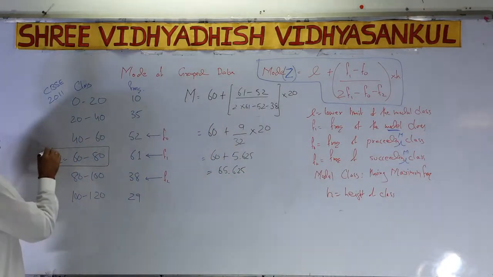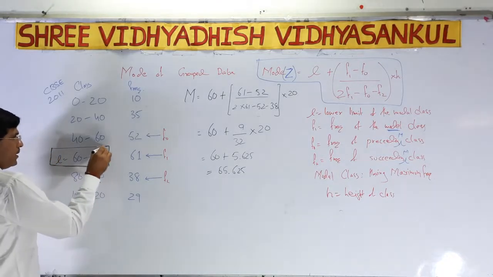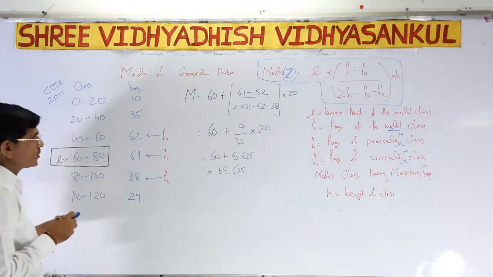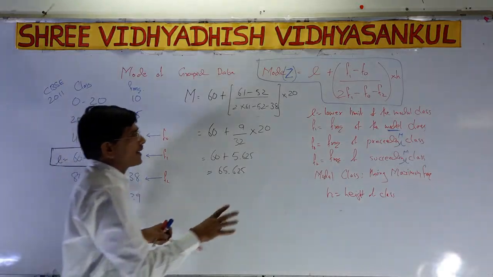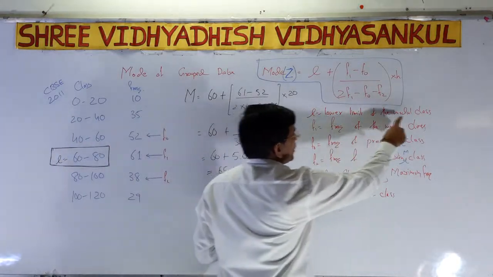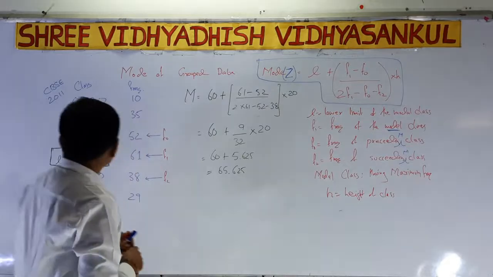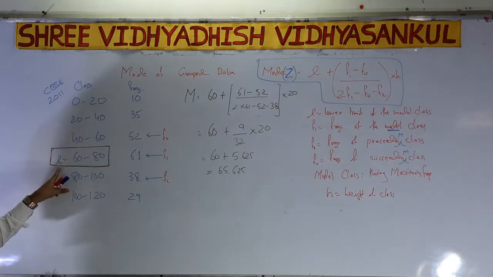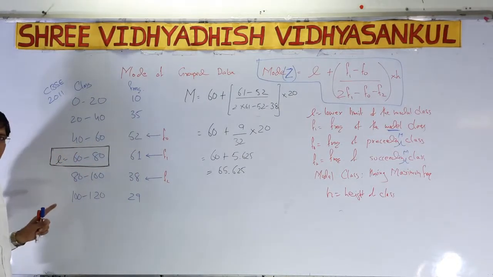So we have to write a rectangle like that on the modal class because it has the maximum frequency, 61. Now what do we have to do? The lower limit of the modal class, that is L. So here L is 60. L we have to write as 60.